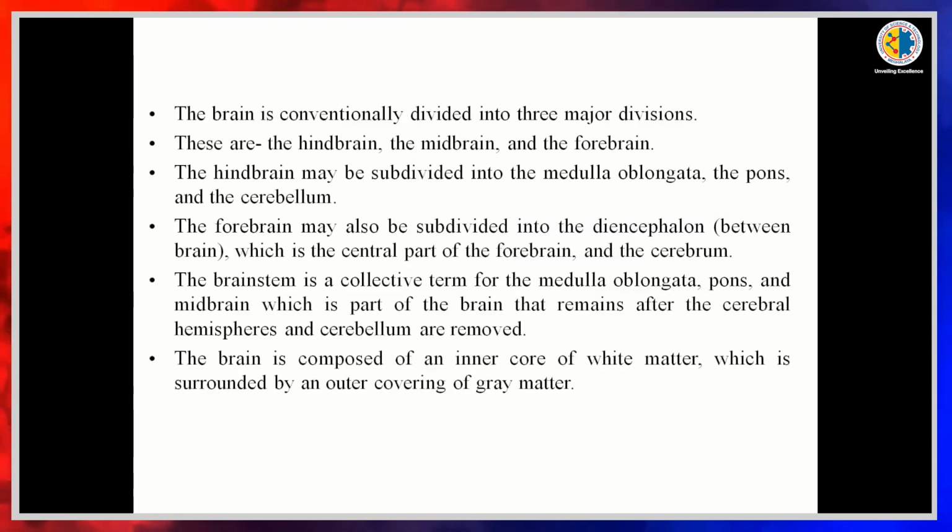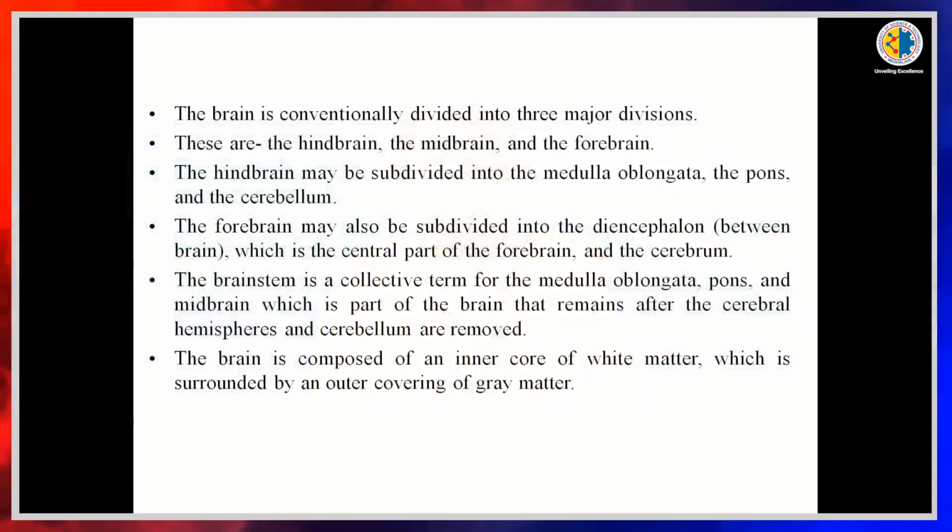Then the brain, as I have already told, has 3 parts. One is hindbrain, one is forebrain, one is midbrain. Then hindbrain is divided again into 3 parts: pons, medulla and cerebellum, and midbrain has no division, and forebrain has a division of 2 parts. It is your diencephalon and your cerebrum.